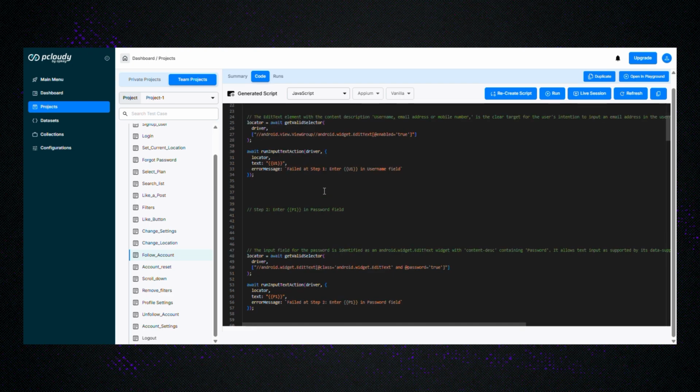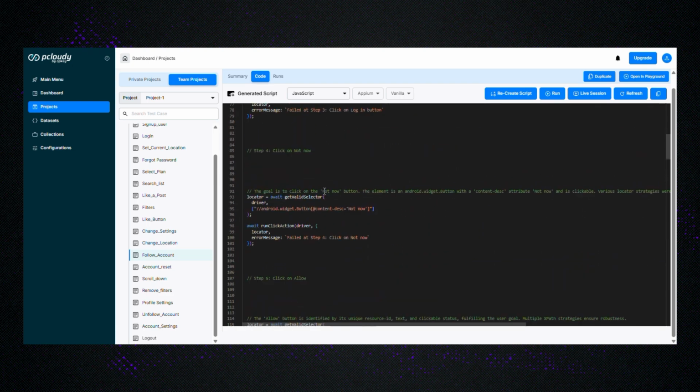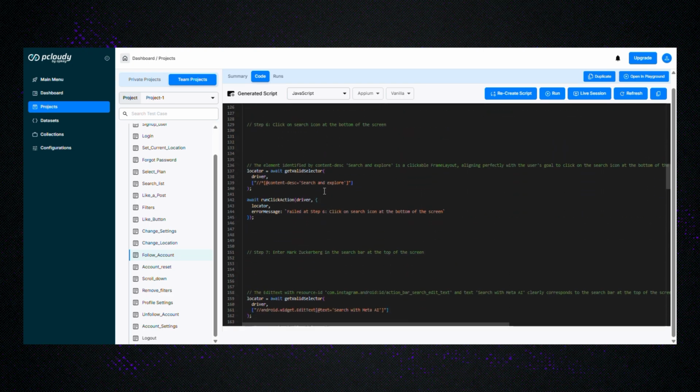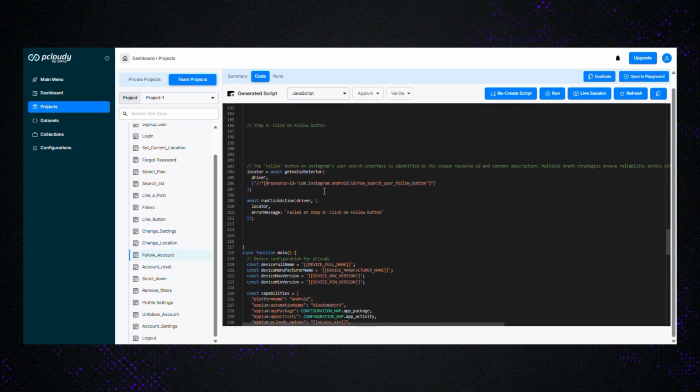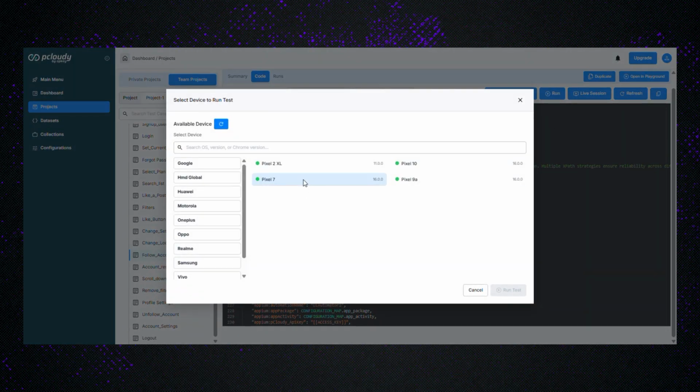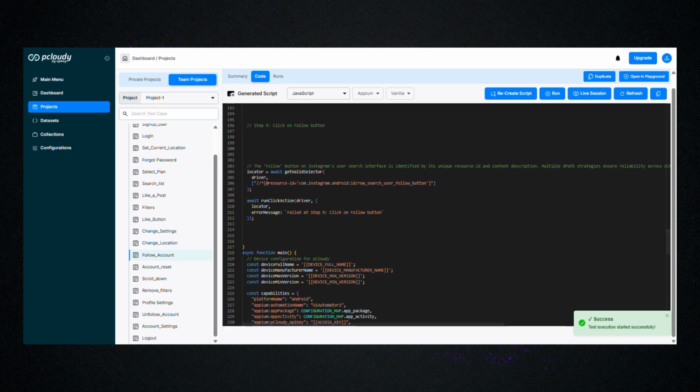So when the test finishes, I don't just get a pass result. I get a production-ready automation script with reasoning captured for every step. I can export it, run it across devices, or plug it straight into CI. Same intent. Different devices, same outcome. That's what modern mobile testing should look like.